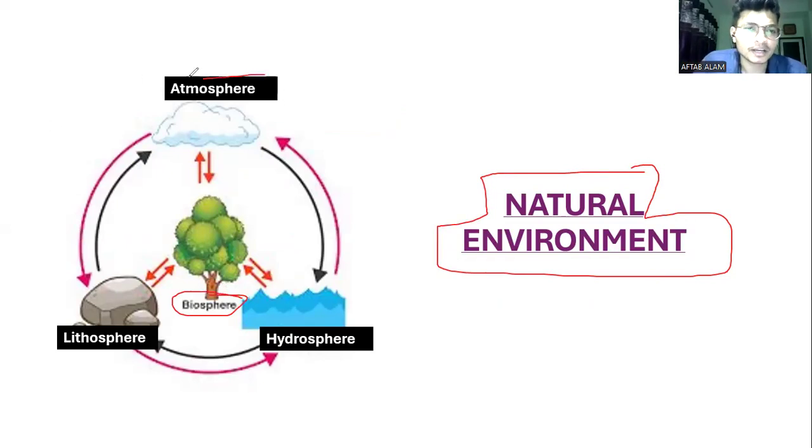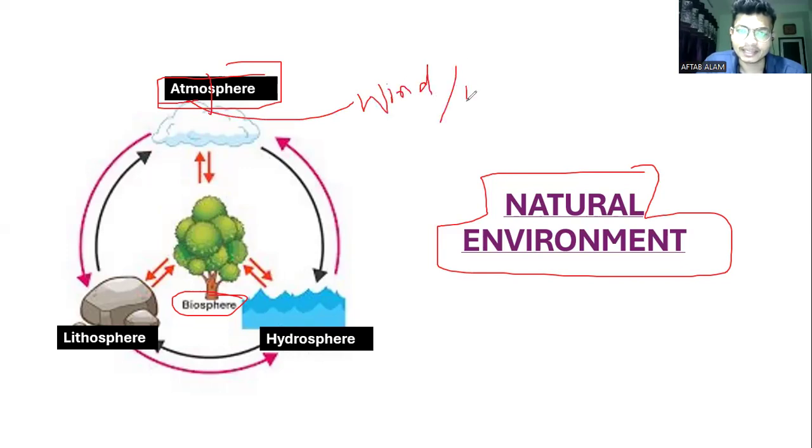The first one is the atmosphere. Atmos means what? Wind, or we can say air, right? Atmos means air or wind. In this diagram, the flow chart, there is hydro. Hydro means basically water, right?